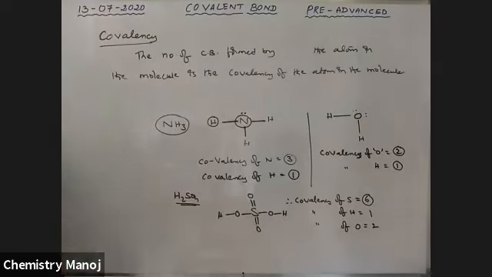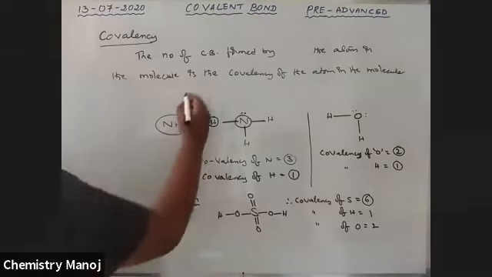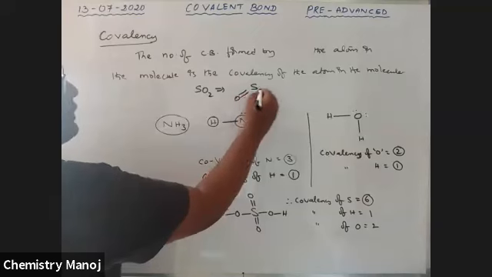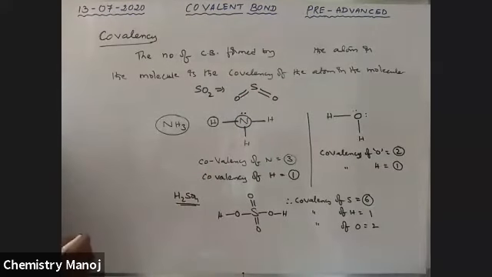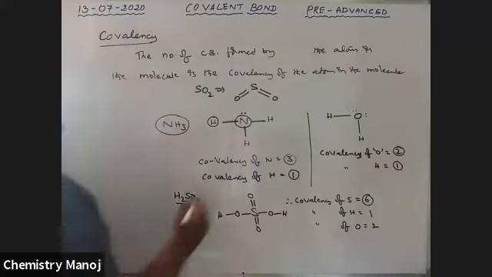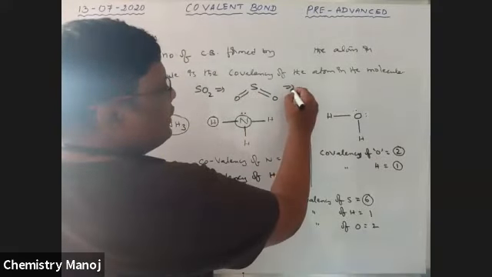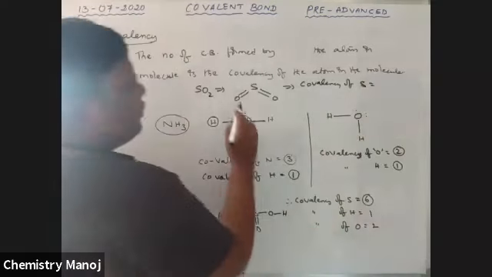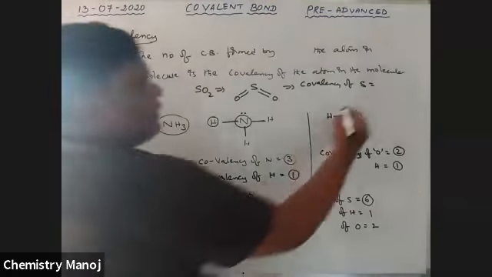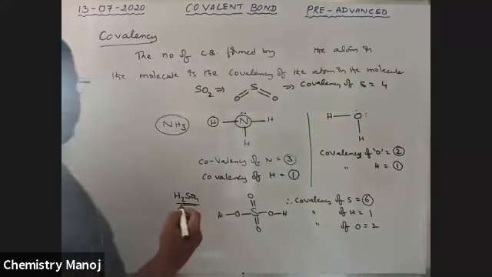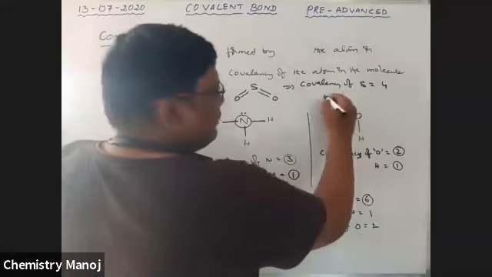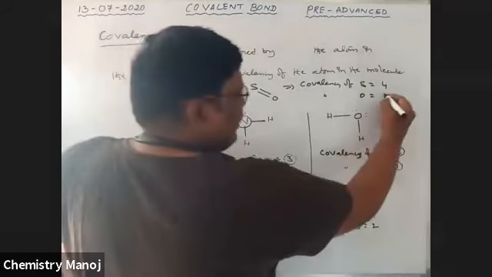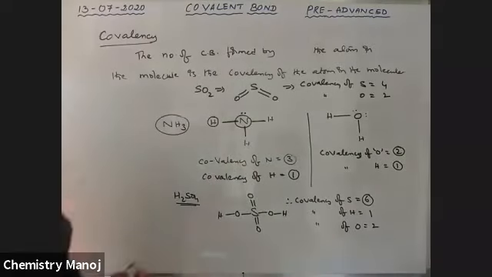For example, in SO2, the structure of SO2 is like this: S double bond O, double bond O. So here, what is the covalency of sulfur? 1, 2, 3, 4. 4 bonds are formed. Therefore, the covalency of sulfur is equal to 4. Now, what about oxygen? Each oxygen can give only 2 bonds. Therefore, the covalency of oxygen is equal to 2.